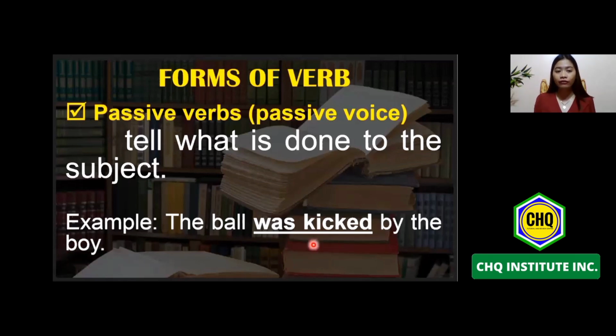While this is the verb, which is in past participle: was plus past tense kick. And usually po, ang passive verbs ay laging may preposition na by. Lagi po tayong may by, then followed by the subject. So baliktad po ang structure ng passive verb. Una po ang object of the verb, followed by the verb, and then followed by the subject. Next one.